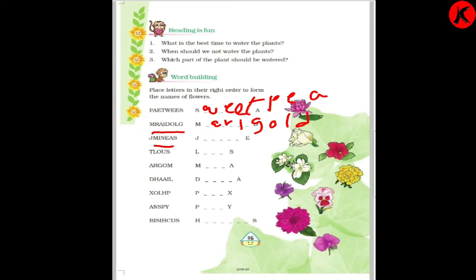Next is J. It starts from J. So what flower name does it become? J A S M I N E. Jasmine. What is the name of the flower? Over here it has become jasmine. Next is what?